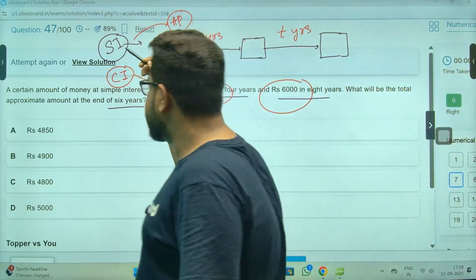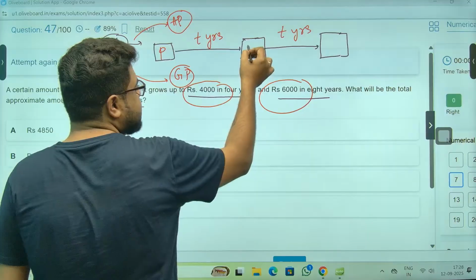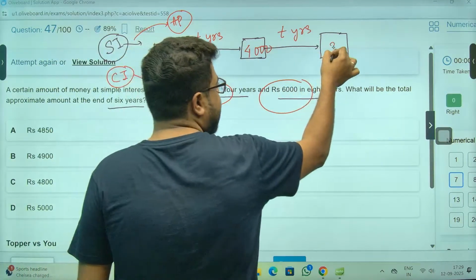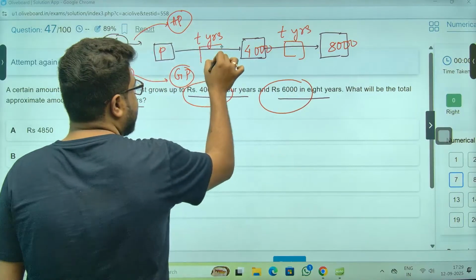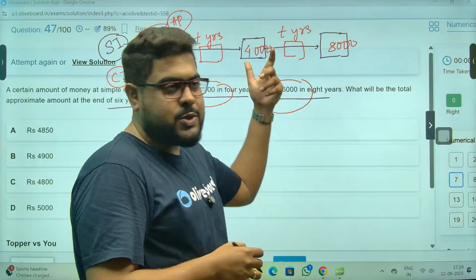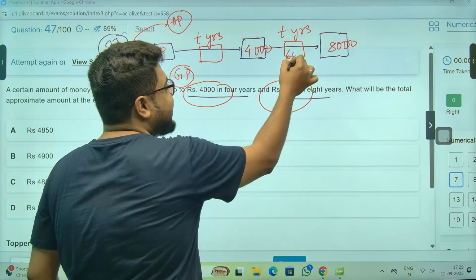Understand? Think like this. This is your principal. After 4 years, it has become 4,000. It has become 8,000. So let's say I'm taking another slab here, again 2 years करके. So this will also be in AP. So middle वाला क्या बन जाएगा? 6,000 बन जाएगा.